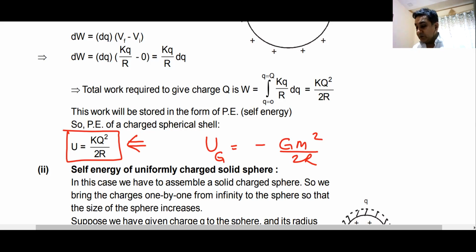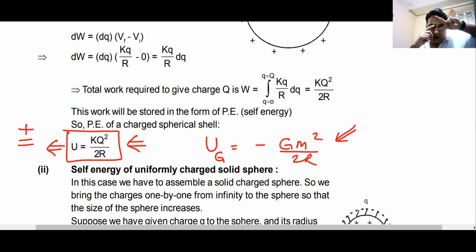But electrostatic self energy, whether it is a positive charge or a negative charge, is always positive. For gravitation, self energy is always negative. For electrostatic mutual energy between two charges, if both are positive, it is positive. If both are negative, it is positive. If one is positive and the other is negative, it is negative. But gravitational energy, whether it is mutual or self, will always be negative.